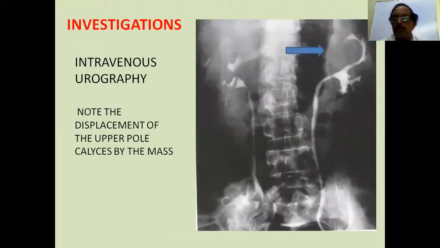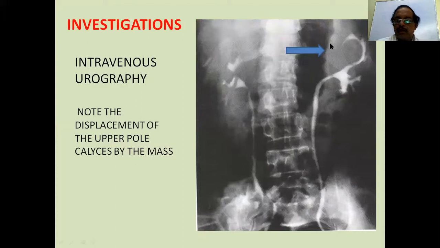So what do you do? First you do an ultrasound to know whether there is a mass and whether it is solid or cystic. Then the next line, previously we used to do only an intravenous urogram, wherein you find that this is the normal calyceal pattern on the right side, whereas here the calyx is displaced.